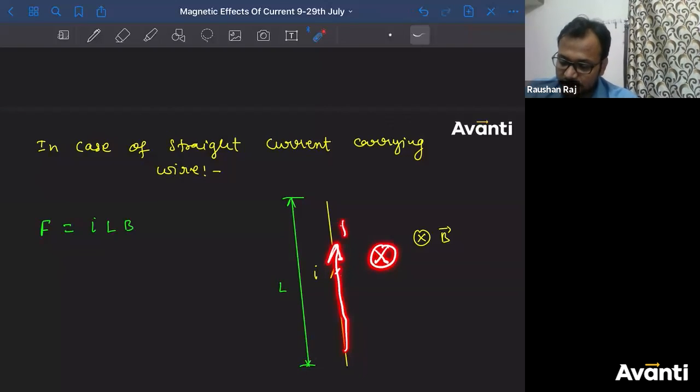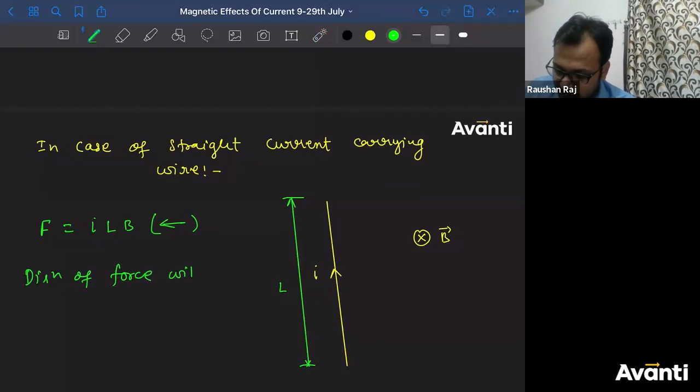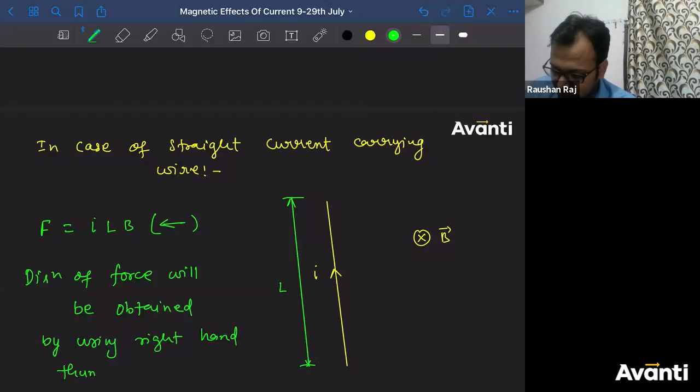This is the direction of the fingers and the palm should be facing downward. So the thumb will give you the direction of force. So the direction will be leftward. So I'll say the direction of force will be obtained by using the right hand thumb rule.